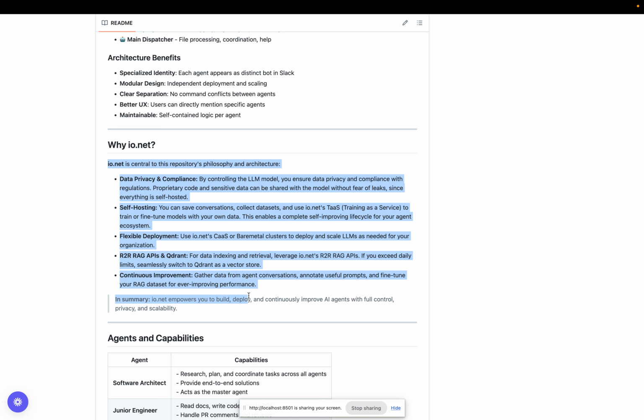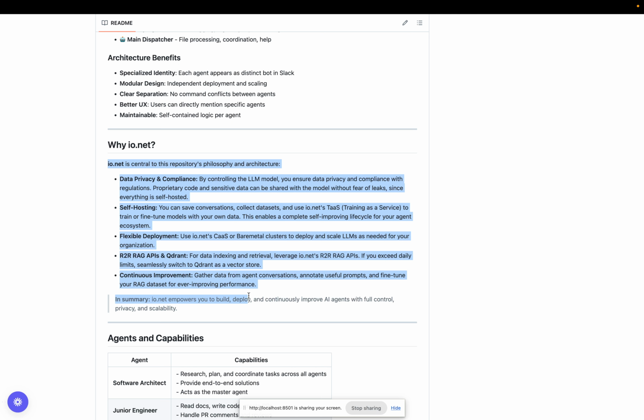So your data will be shared with an open source LLM model, not a proprietary LLM model, and you own your data. You can just store your data, and then use that for fine tuning.